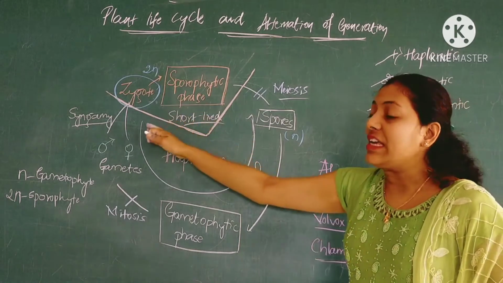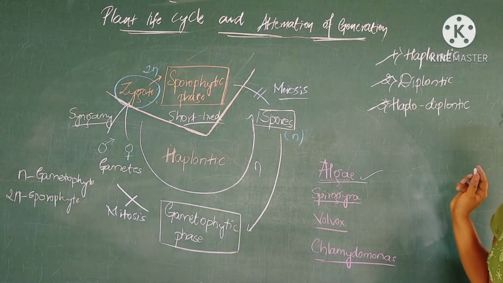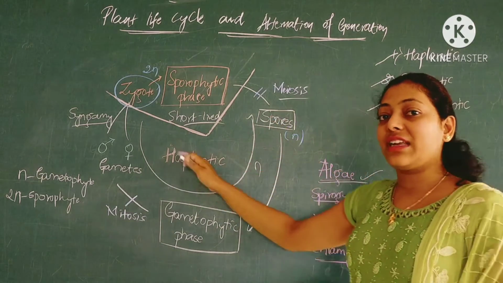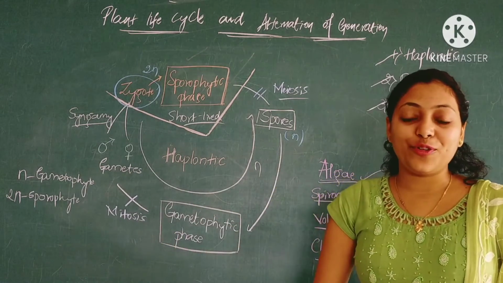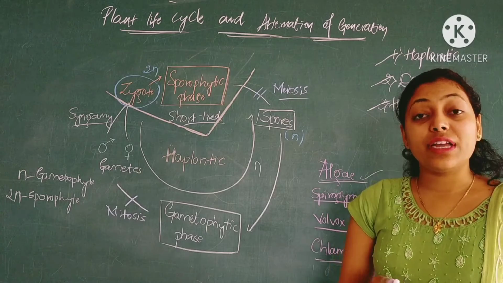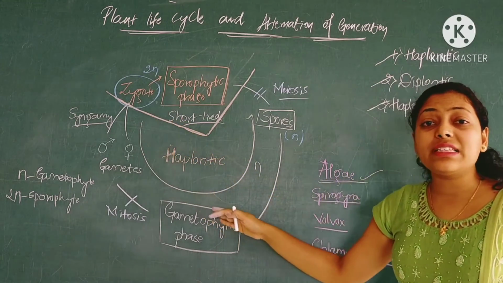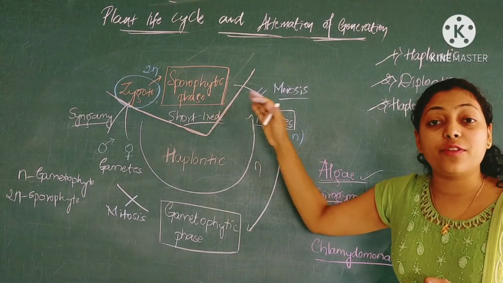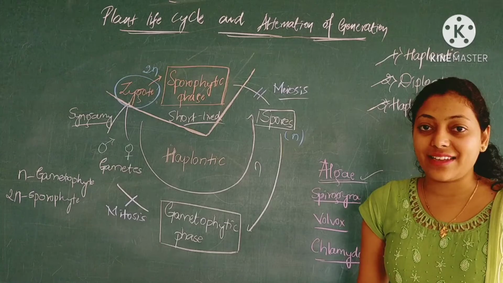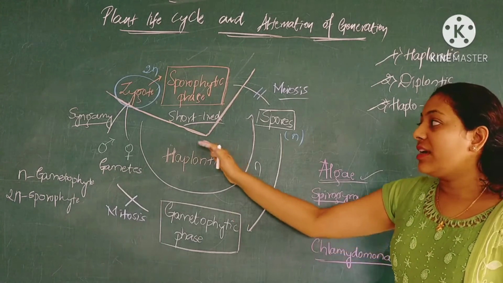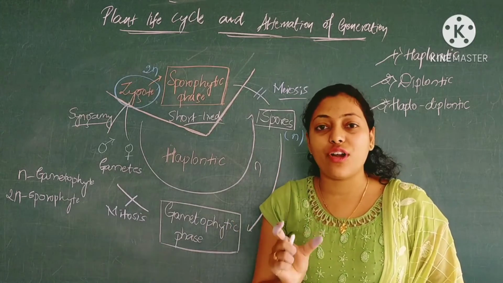That's why we see the haplontic life cycle in case of algae. The haplontic life cycle is nothing but the dominant phase over here is the gametophytes or the gametes. The gametes are haploid in number. That's why we see the dominant stage over here is the gametophytic phase, and that's why this cycle is called the haplontic cycle. Is it clear? So here the diploid stage is nothing but formation of the zygote, which is very short lived.